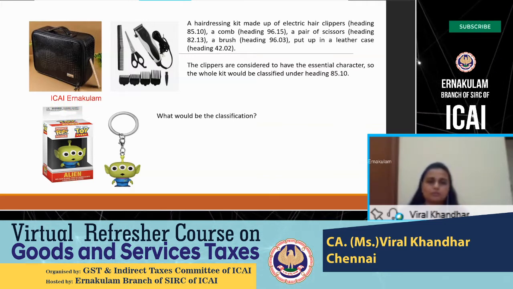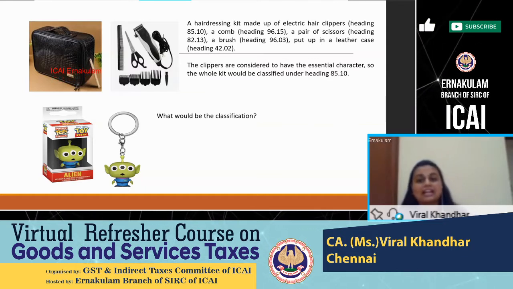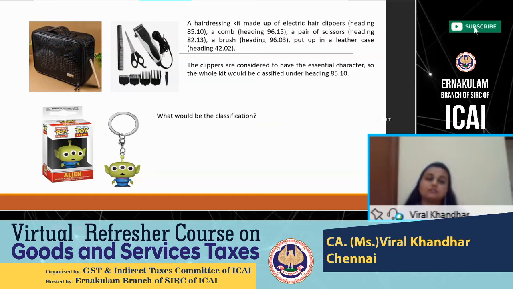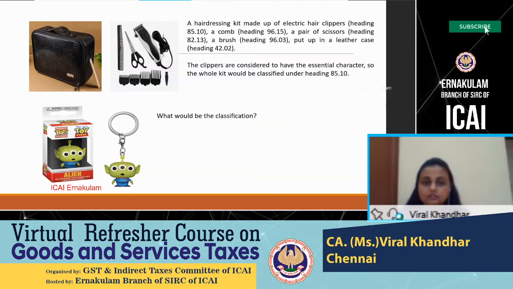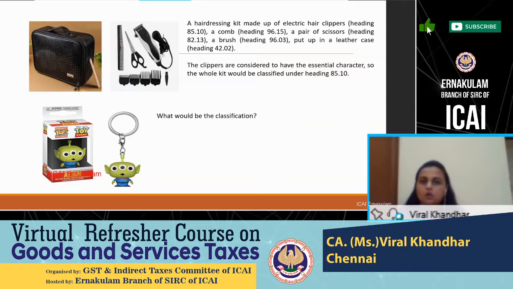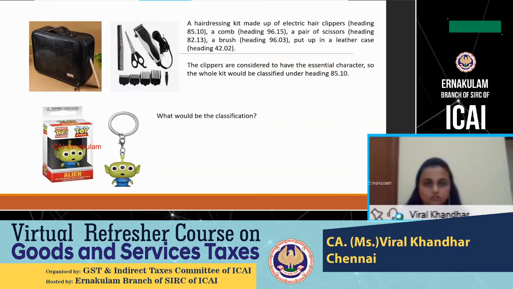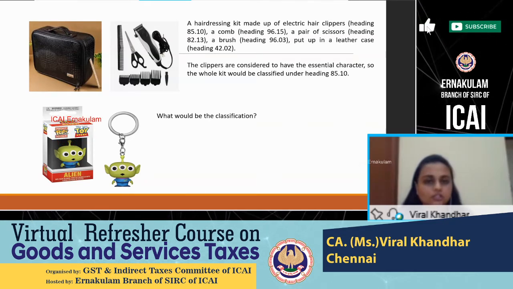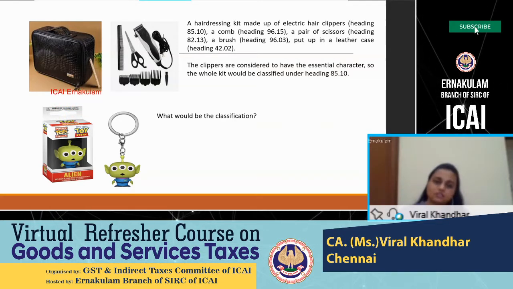So sometimes, with something as simple as a toy, you will not be able to do the classification without actually referring to the section notes, chapter notes, general explanatory notes. Even this rule, up to rule 3b, in fact, will not help you to do the classification because it is telling you to find out the essential character. Again, essential character is by the toy or by the keychain? That itself is a question mark. So rule 3b might not come to your rescue. So I leave it to you all to find out what you think will be the classification of such kind of products. So what rule 3b has been saying is going by the essential character.